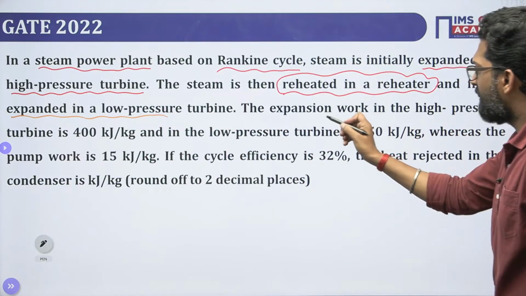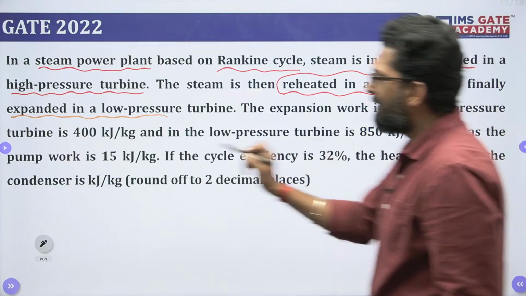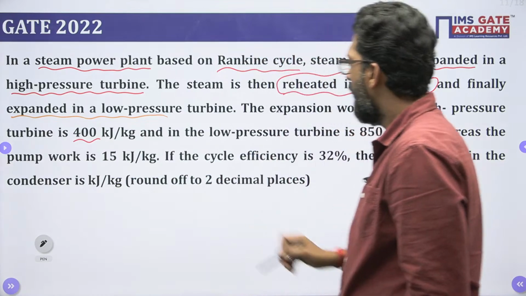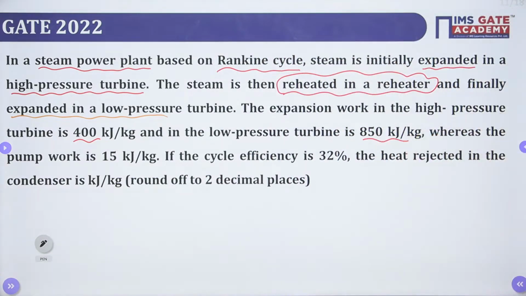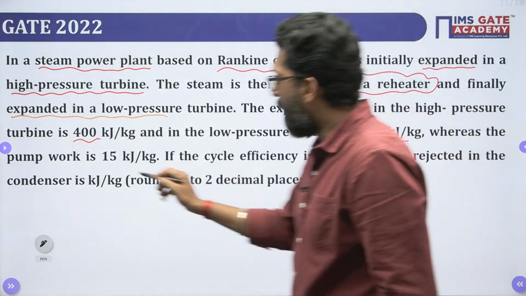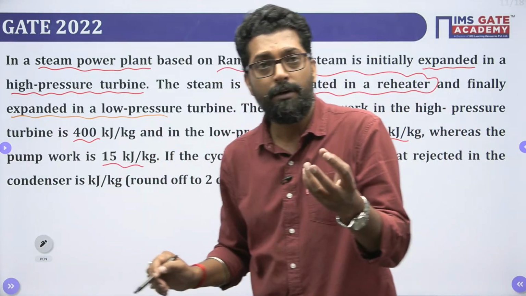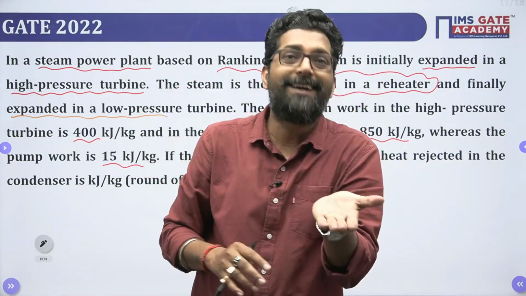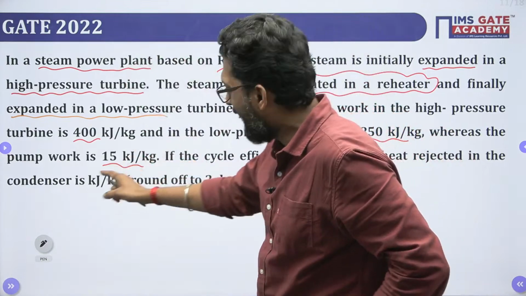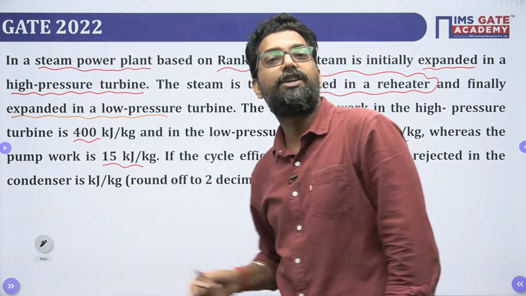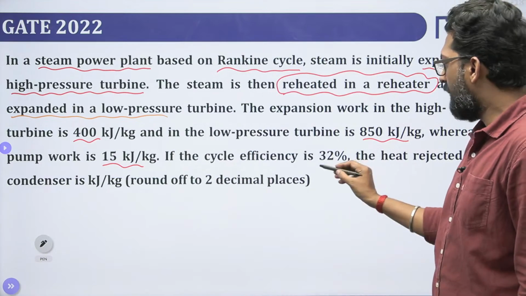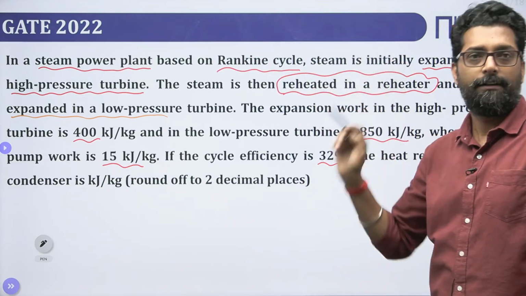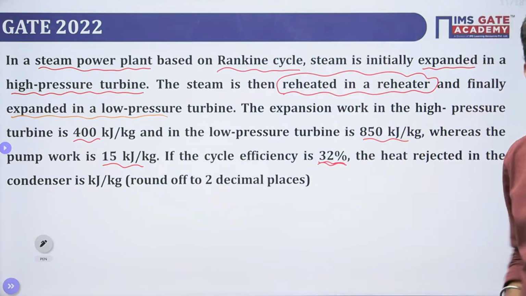The expansion work in the high pressure turbine is given, and the low pressure turbine will develop this work. Whereas the pump work, what is the function of the pump? To pump the fluid from the condenser pressure to the boiler pressure. In that, the work consumed is 15 kilojoule per kg. This Rankine cycle, which is based on reheating, has an efficiency of 32%.